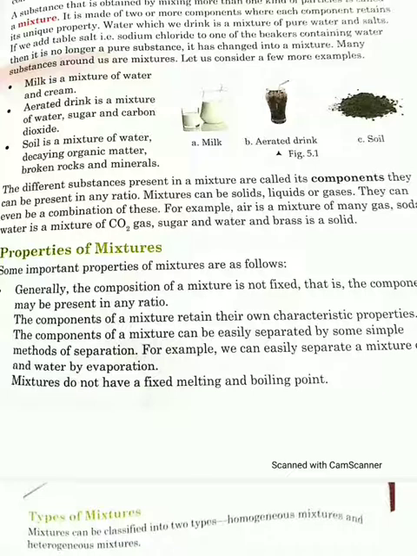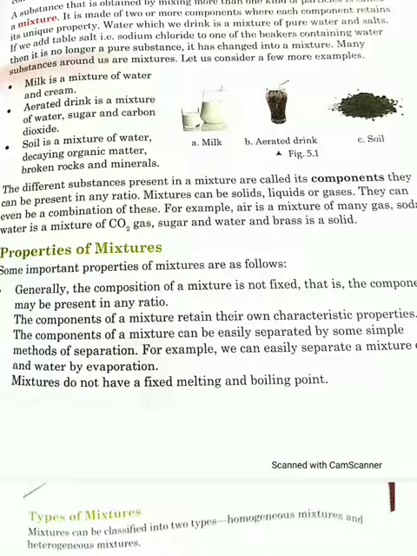Your cold drinks are called aerated drinks. When you open the cold drink cork, what happens? You feel a fizz when you are drinking it, isn't it? So it is an example of an aerated drink. And soil is a mixture of water, decaying organic matter and broken rocks.